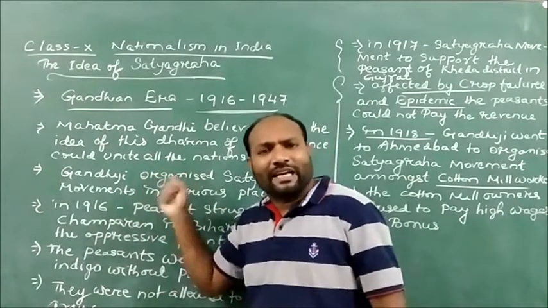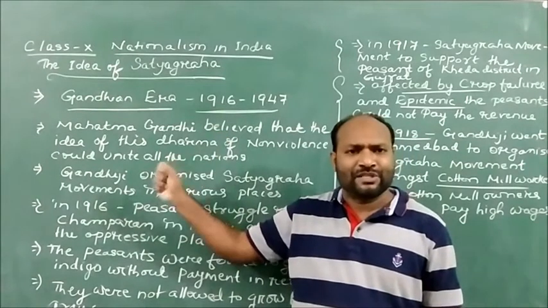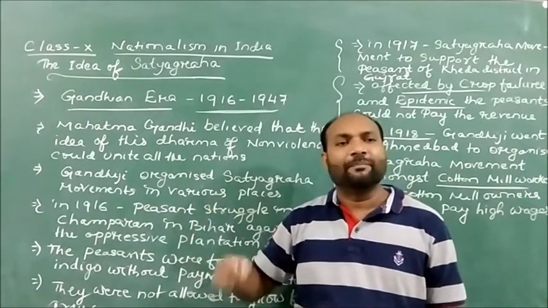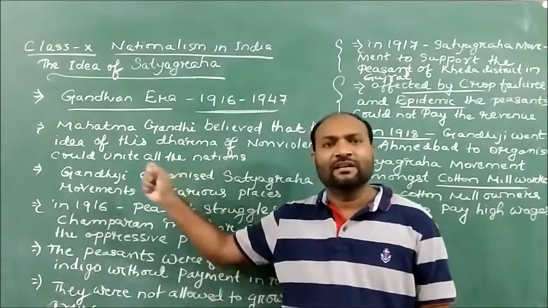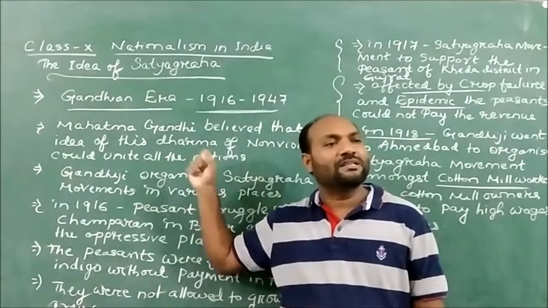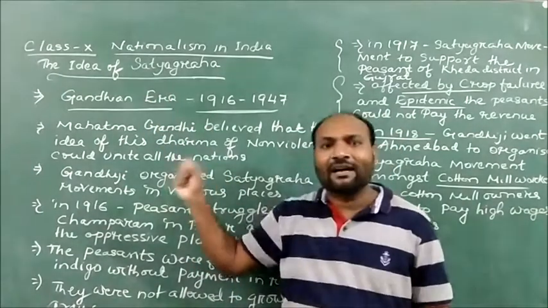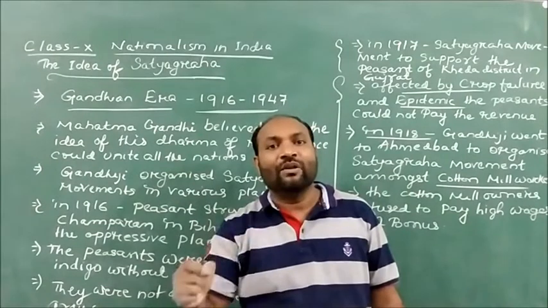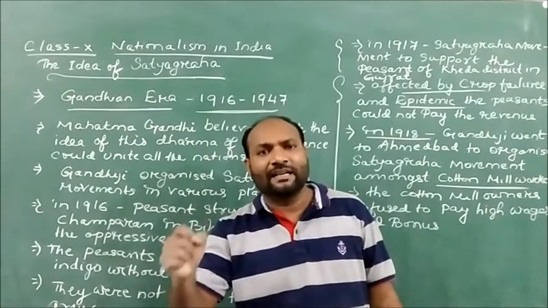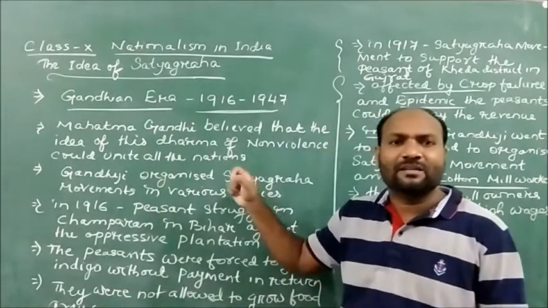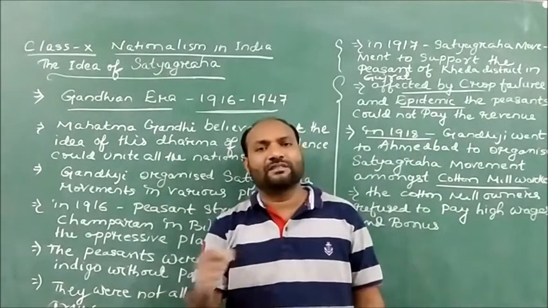So dear children, when Gandhiji was organizing Satyagraha movements in various places in India, the Britishers understood that if they did not stop these political as well as freedom movements, they would face a lot of challenges. So in order to stop these Satyagraha movements, the Rowlatt Act was developed.